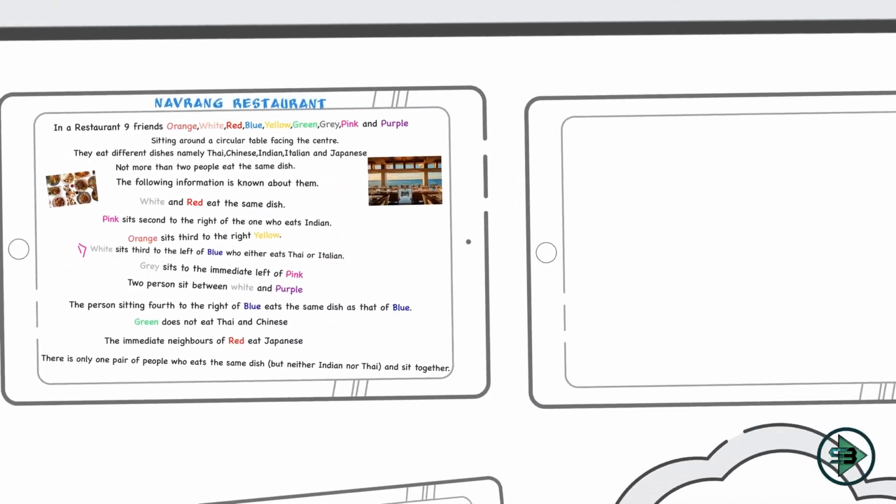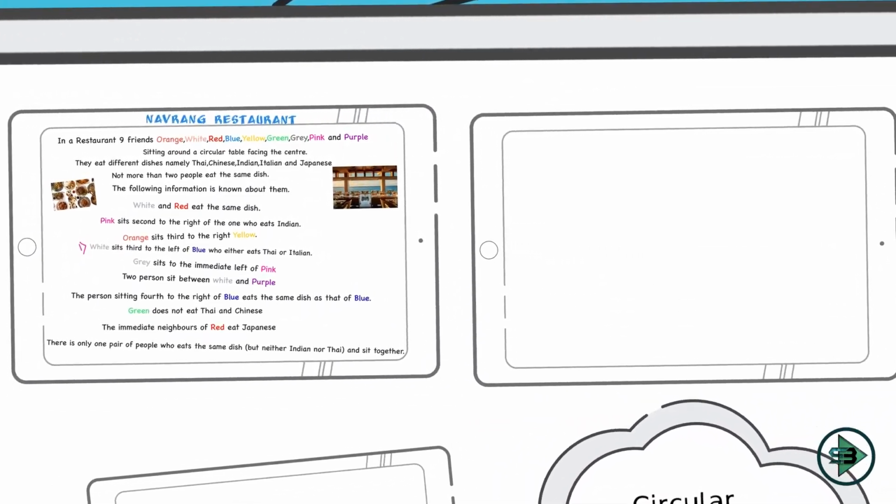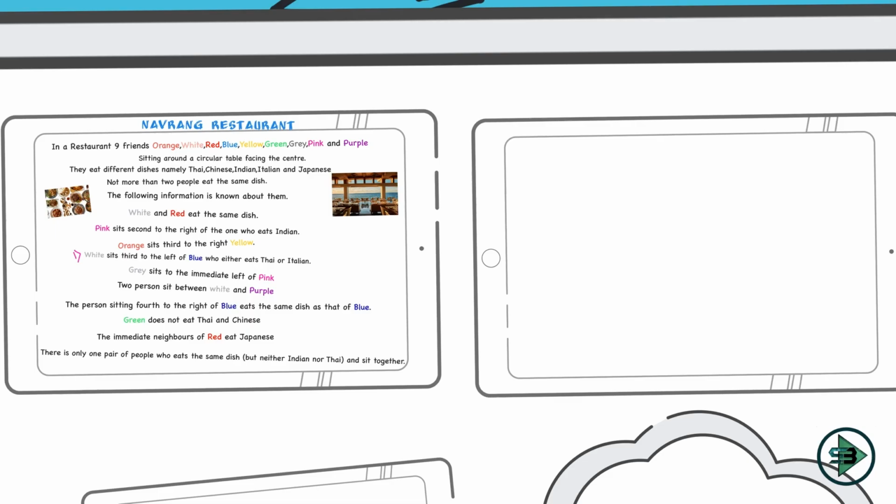Okay, now let's go ahead. As soon as we get the first link, what do we do? We start to plot the diagram. So let's make a table where 9 friends are sitting. Let's color this table. This time we'll give it a color of blue. Okay, and let's put 8 friends in that. So not 9 friends. First we'll go with 8 and then we'll draw one extra line for 9.